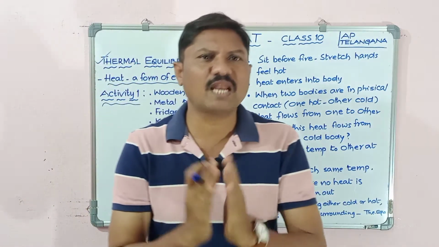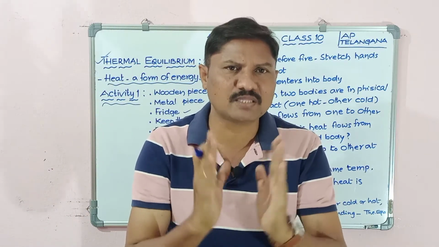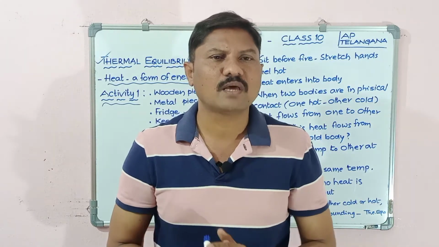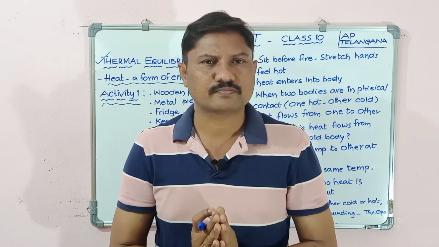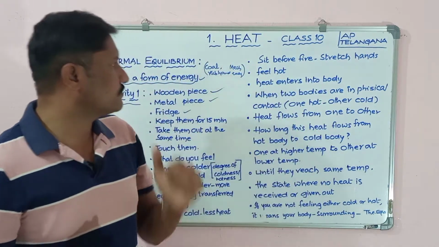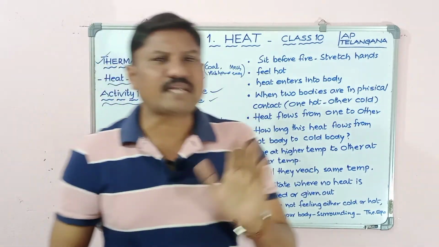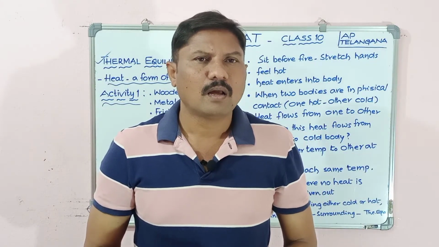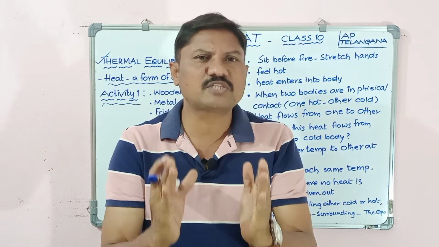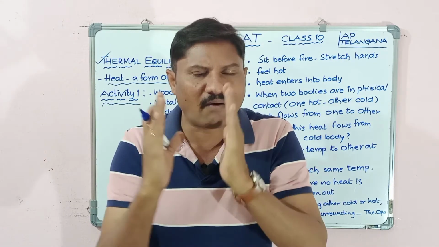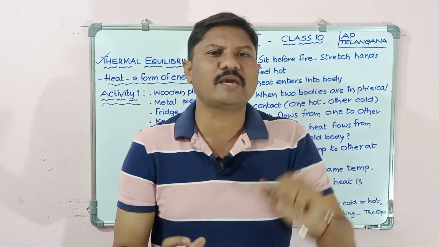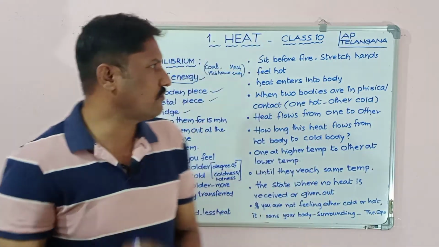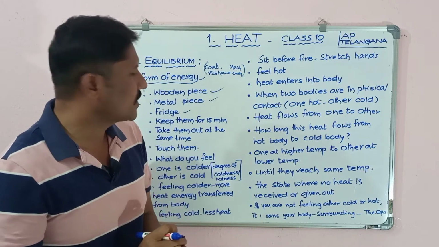Traditionally we define temperature like this: the degree of coldness or the degree of hotness is called temperature. When we touch both the metal piece and the wooden piece, heat energy in our body is transferred from our body to the wooden piece or metal piece. Then we feel cold.